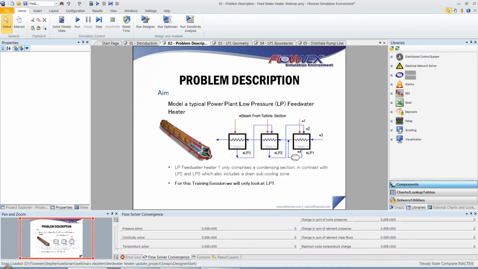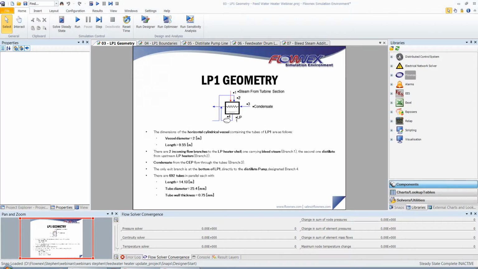The figure below illustrates a typical low pressure feed water heater. For this webinar we will only be looking at LP1, which comprises of a condensing section, in contrast with LP2 and LP3, which also include a drain subcooling zone. If we look more closely at LP1's geometry, we see the shell is a horizontal cylindrical vessel with a diameter of 2 meters and a length of 9.55 meters.